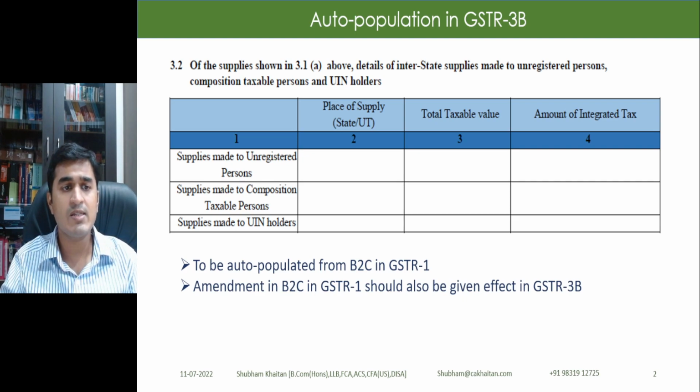Again, if there are any supplies to composition dealers and UIN holders, that also needs to be filled up here. They have stressed upon the fact that if these details are not filled up correctly, in that case the states may not get their share of revenue accurately, right?